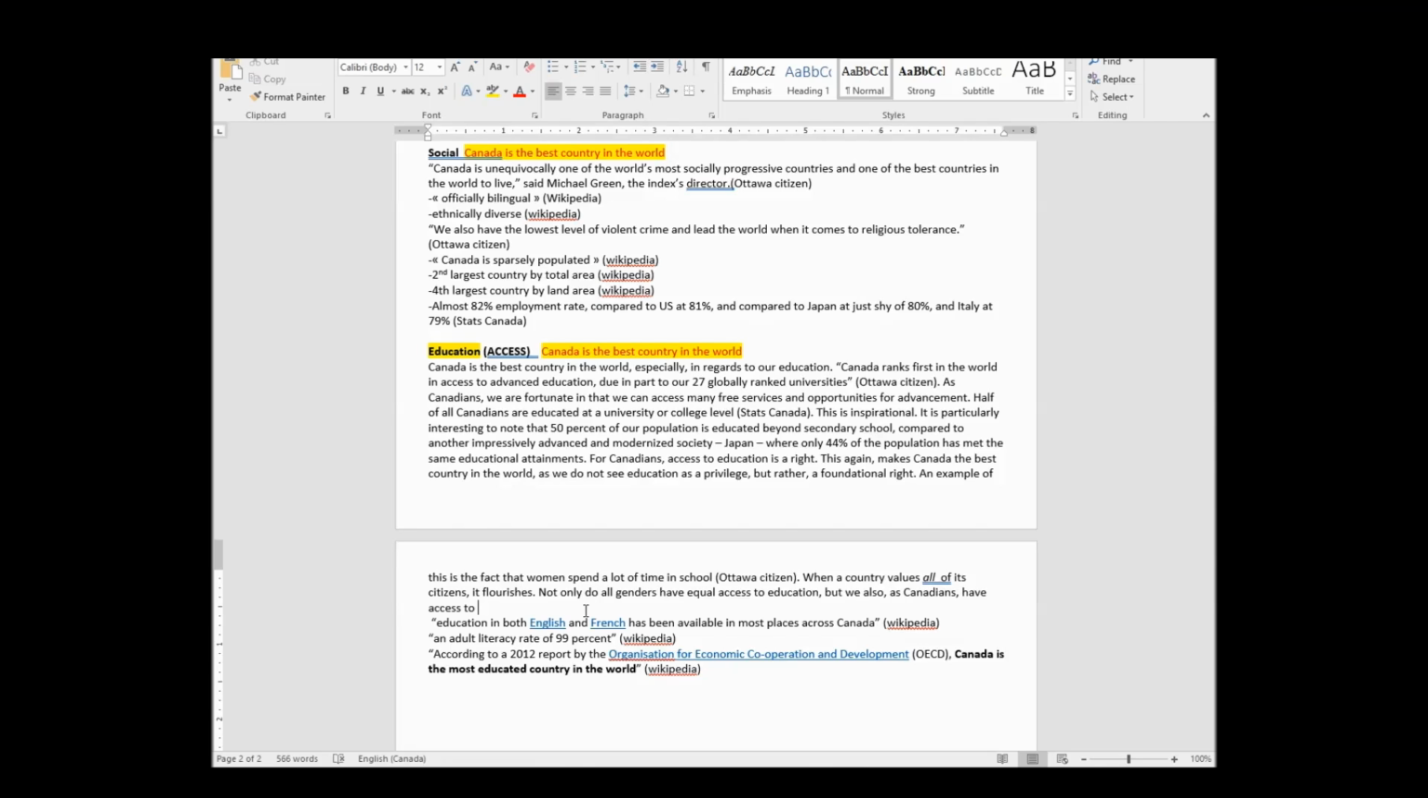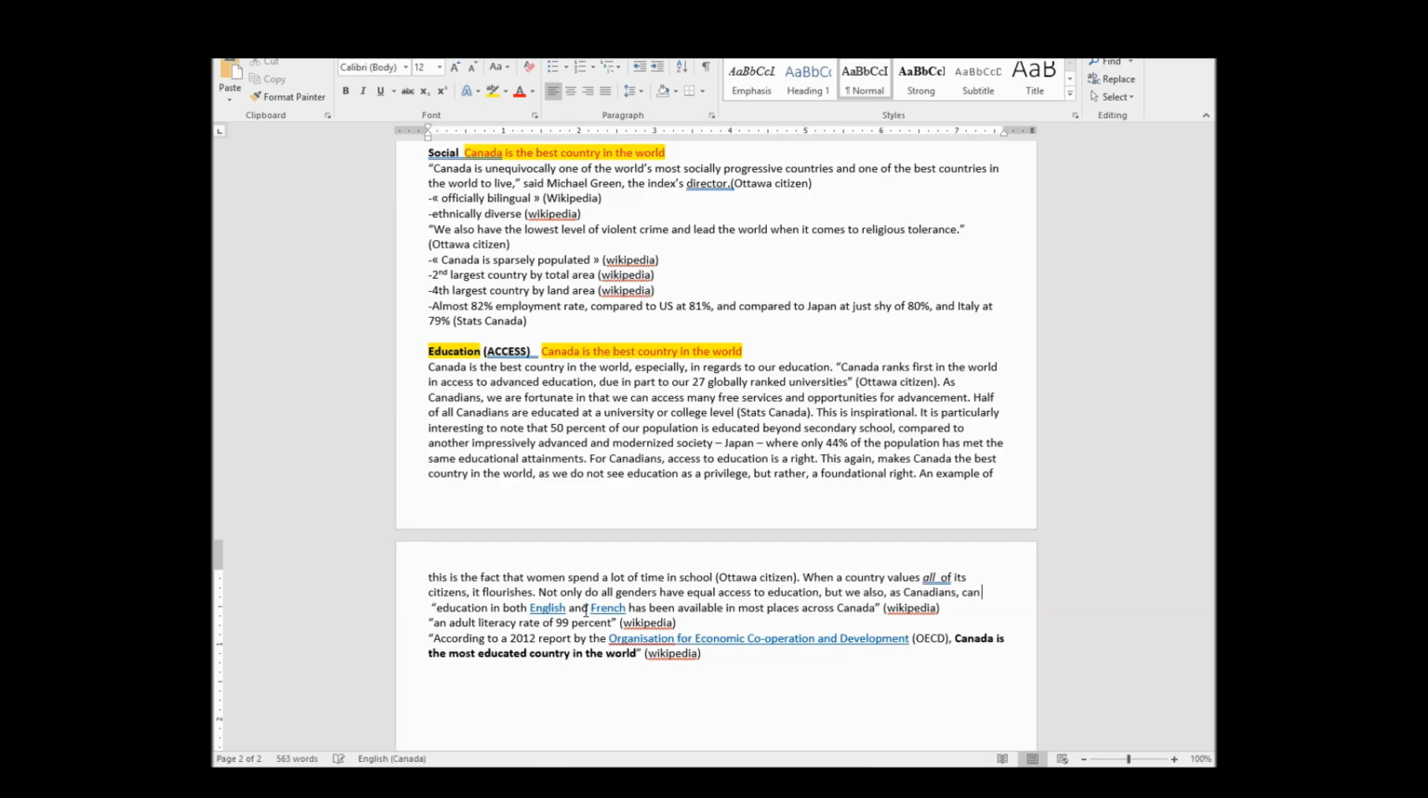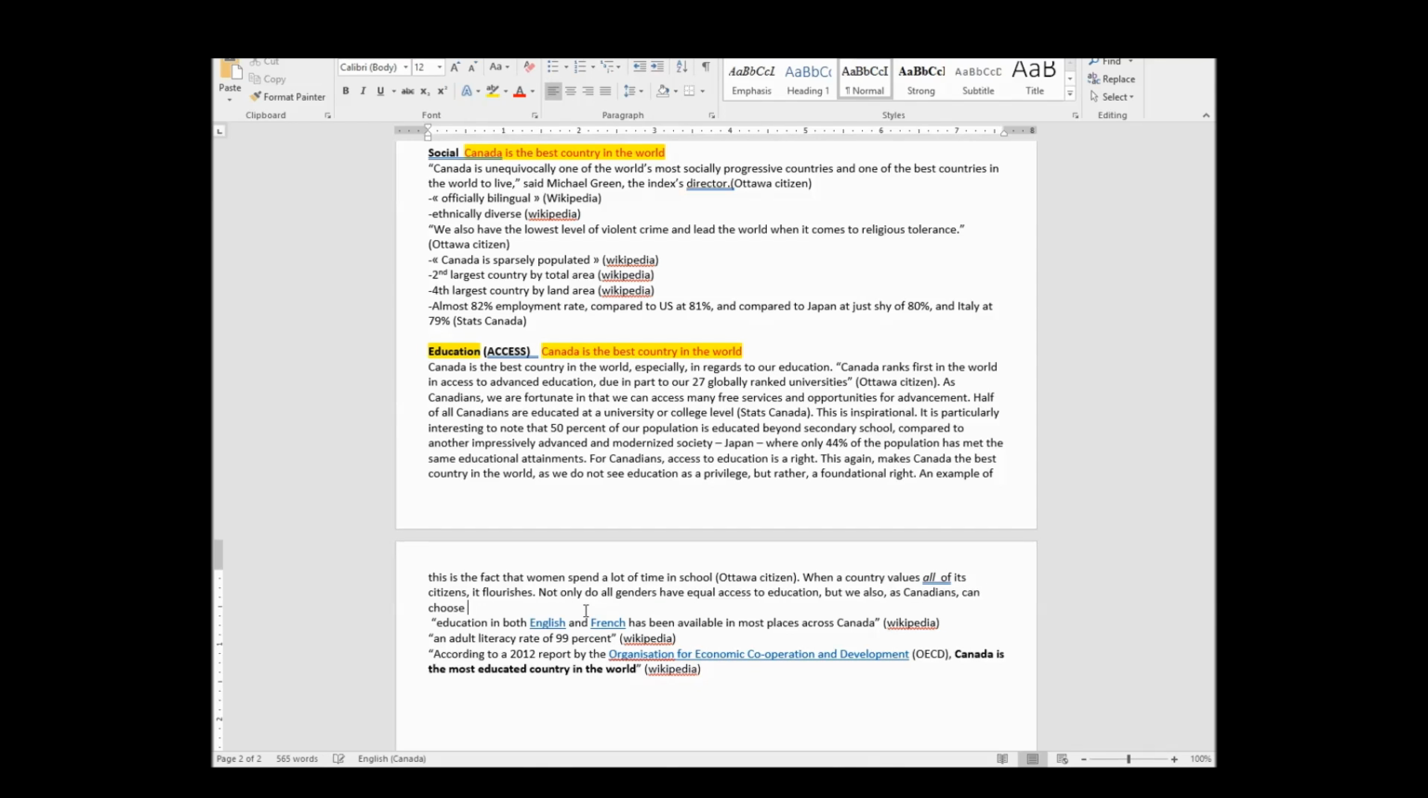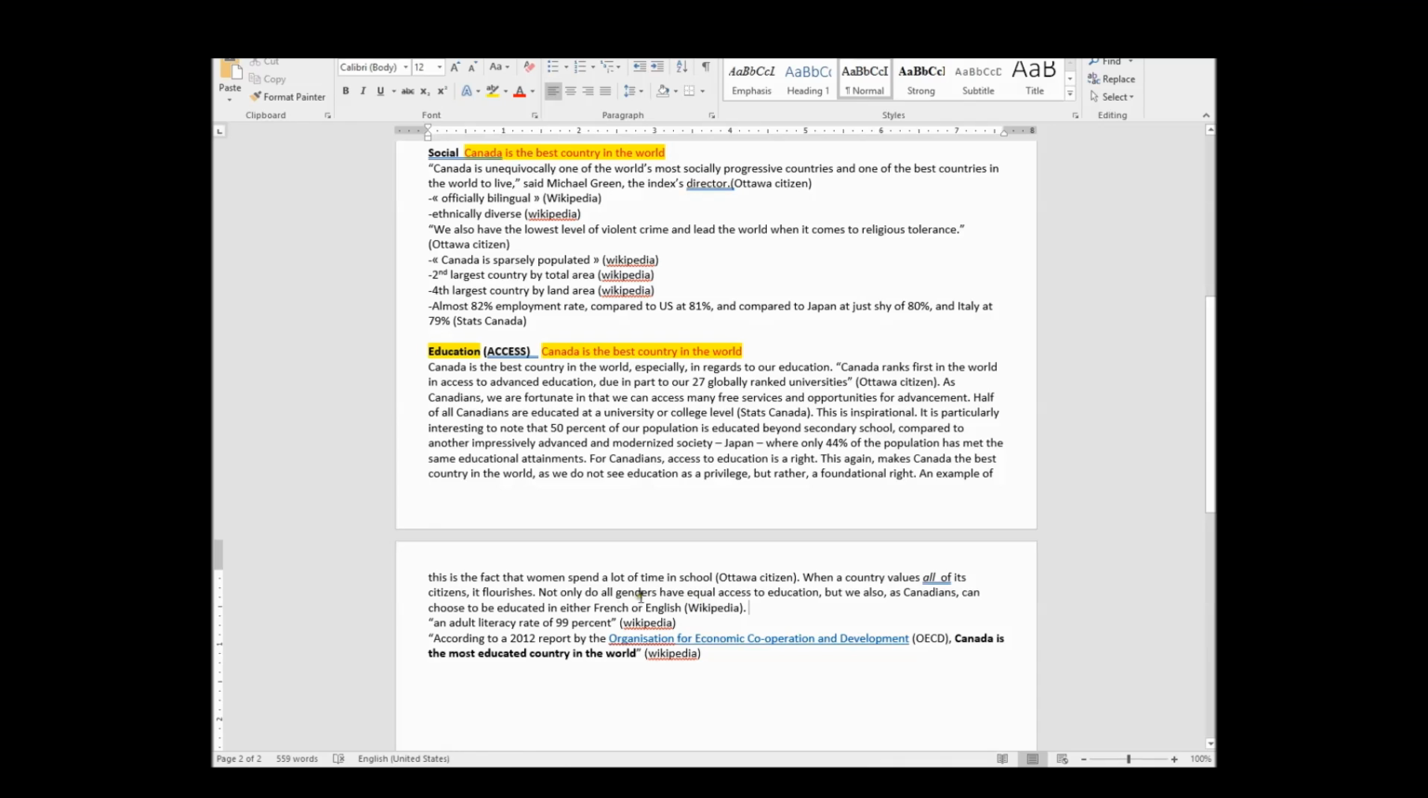But we also as Canadians can choose to be educated in either French or English. There, as you guys can see, this idea right here is basically this idea, but I've reworded it enough that they can't say I've plagiarized it so long as I reference it. So, get rid of this, Wikipedia. Okay, so again, now I have to take the idea of the fact that we can have French or English,